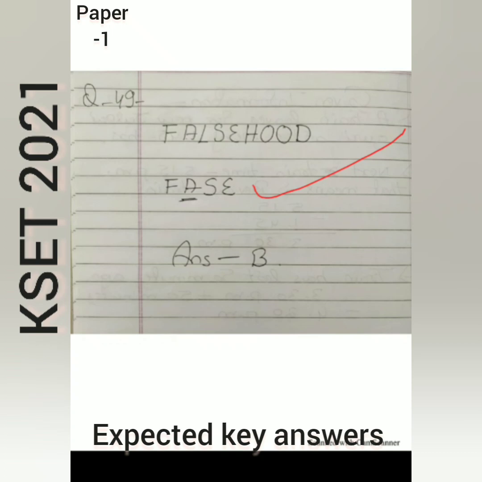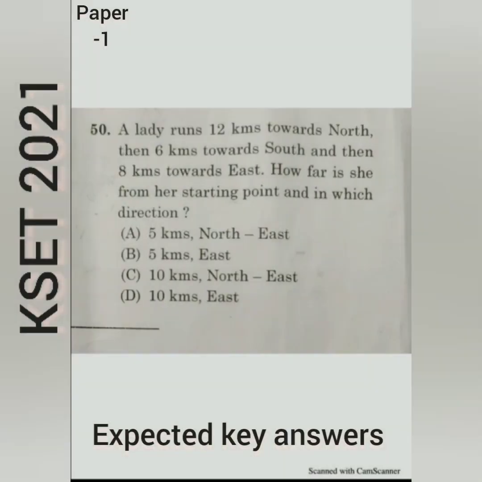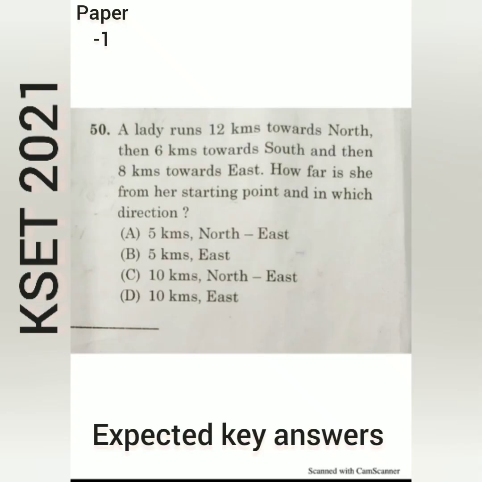So then, which will be the third letter from the right? So here, first letter from the right is E, the second letter is F, and the third letter is A. So here from the right, A is the correct one. So here option B is the correct one. Then next question.